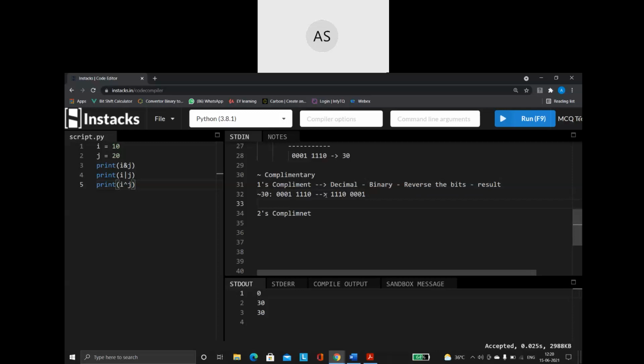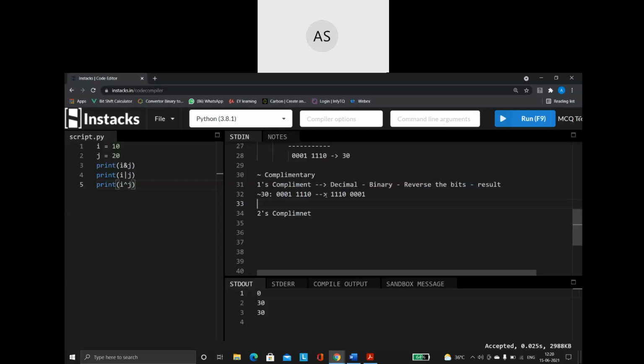For two's complement, we have a simple formula you can make use of. Please remember one thing: whenever they ask you predict-the-output programs where they use the complementary operator, all of your compilers will always give the result based on the two's complement only.